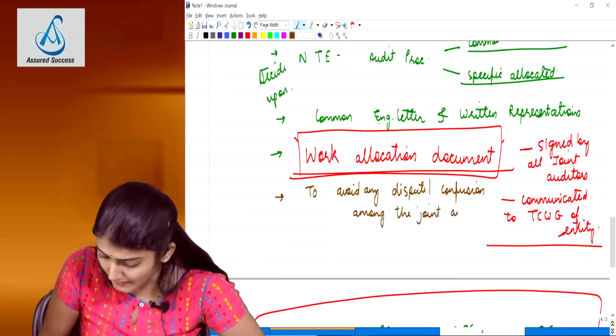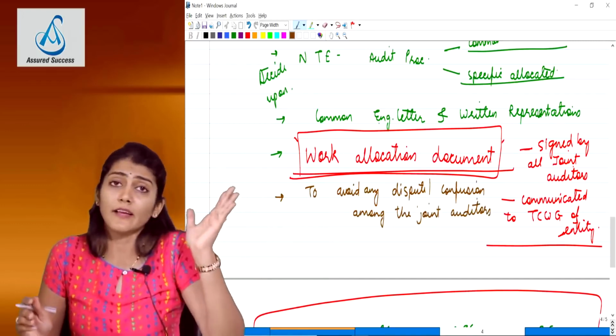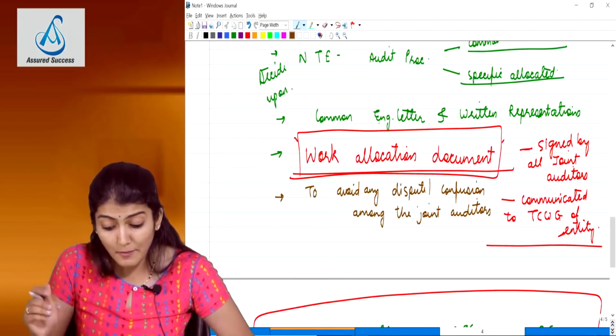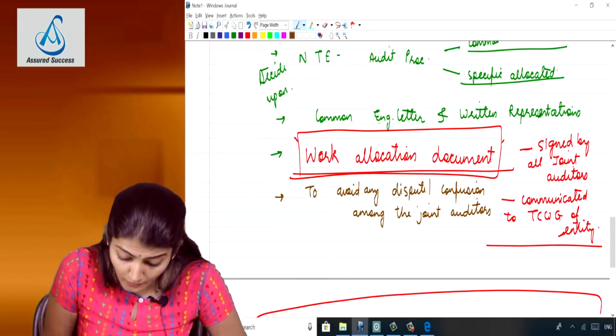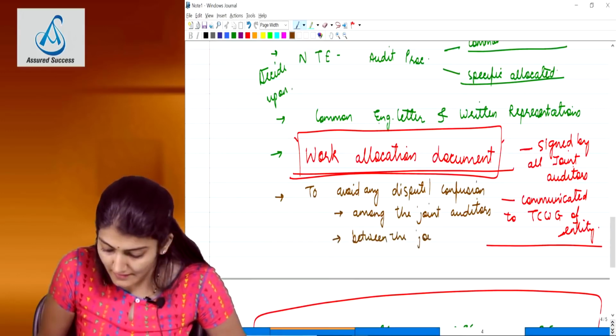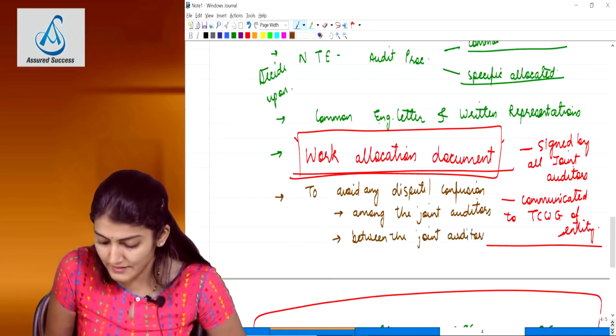"No, no, I had not said that I will be doing this area, I had said earlier that I will be doing that other area." So to avoid dispute or confusion among the joint auditors, or to avoid any dispute or confusion between the joint auditors and the entity, between the joint auditors and the entity.